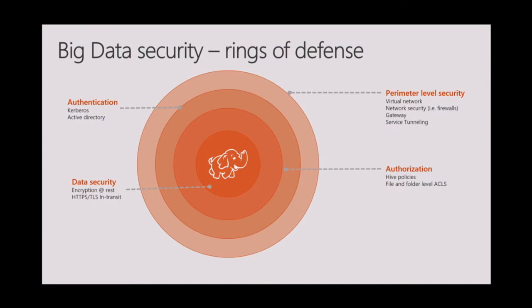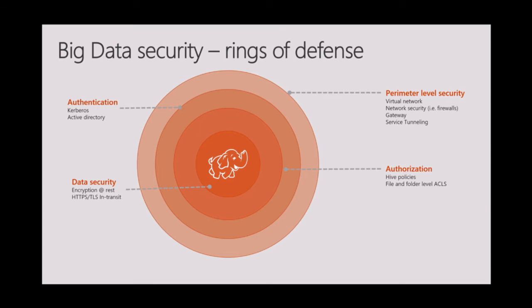So moving forward, let's dive right into the security aspects. When you think about big data security, there are 4 main aspects: perimeter level security, authentication, authorization, and data level security. Perimeter level security is protecting your HD Insight cluster or your Hadoop cluster from outside threats.